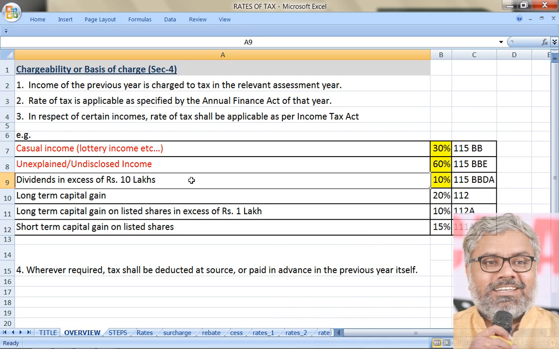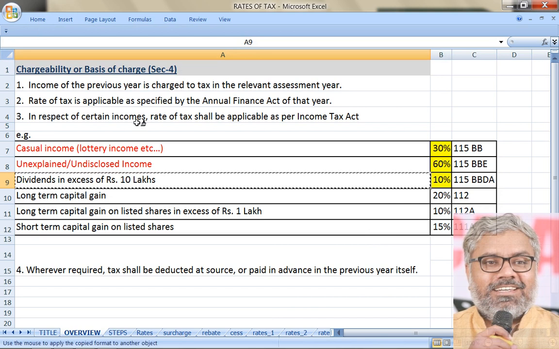The word dividend itself is used in relation to a company. Company pays the dividend, shareholders receive the dividend. When the shareholder receives the dividend in excess of 10 lakhs rupees, the amount in excess of 10 lakhs rupees is going to be taxable at the rate of 10%.